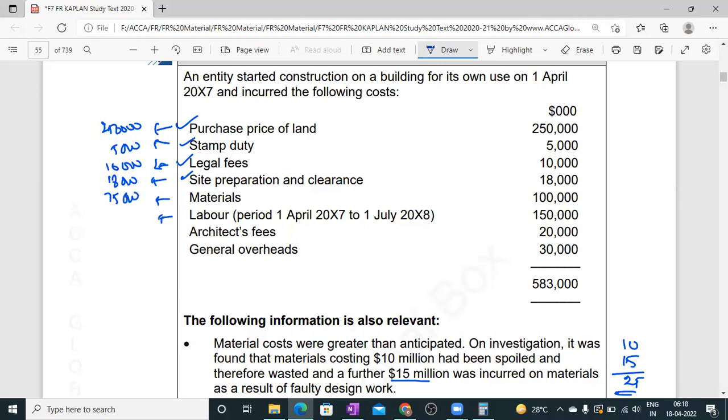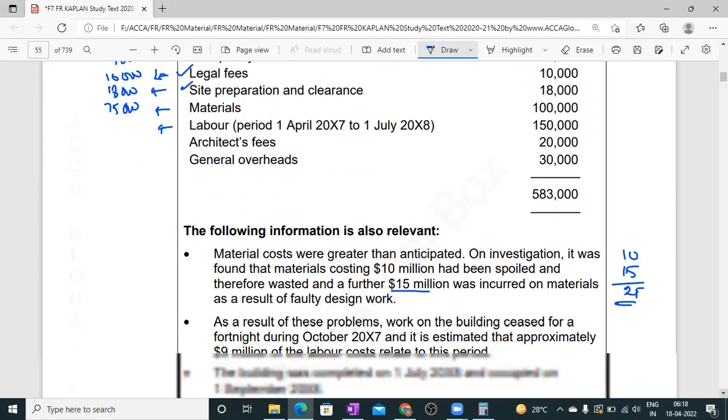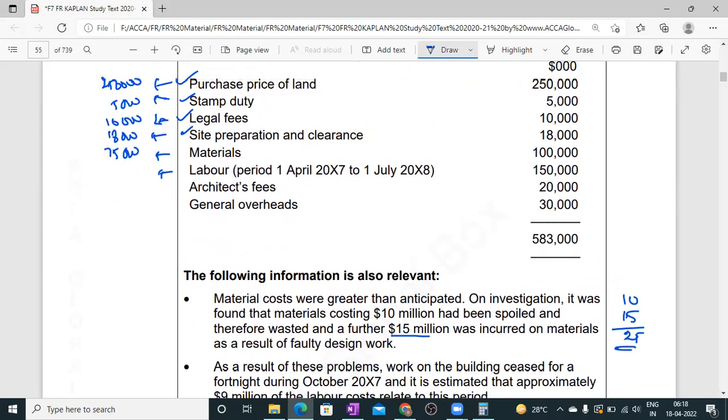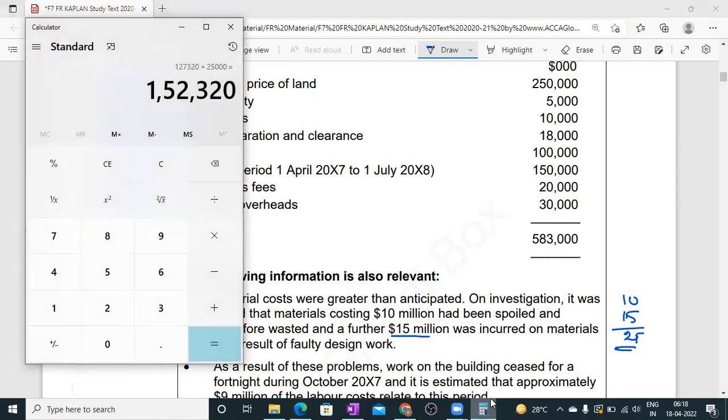75,000. And the labor: 1,50,000 minus 9,000. So 1,41,000. Okay. Then architect fee, 30,000 is generally included. Then general overhead: administrative and general overheads are not included. Then what is the amount?